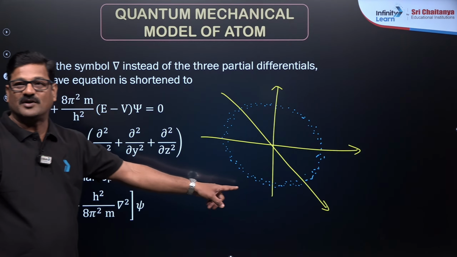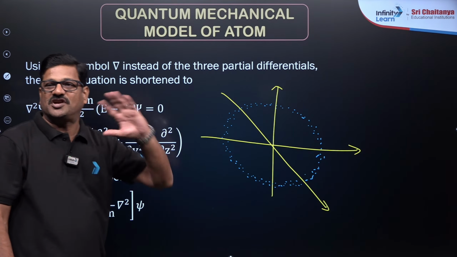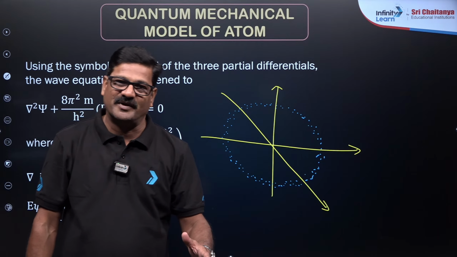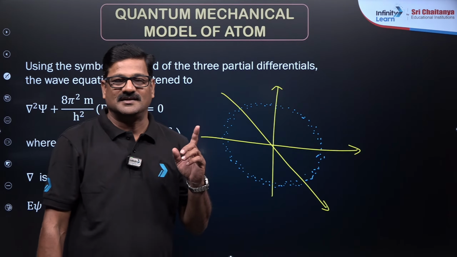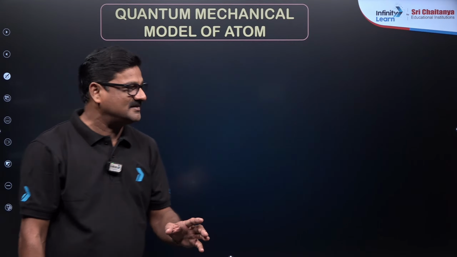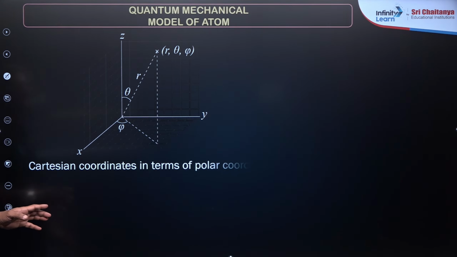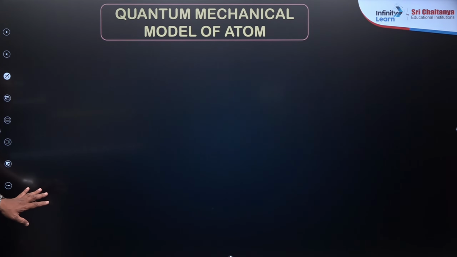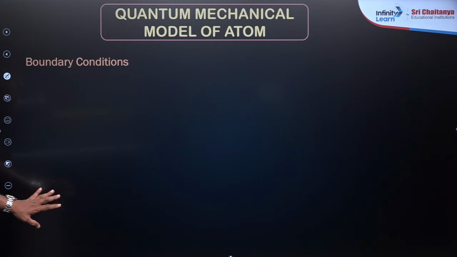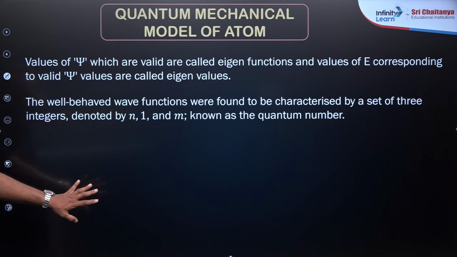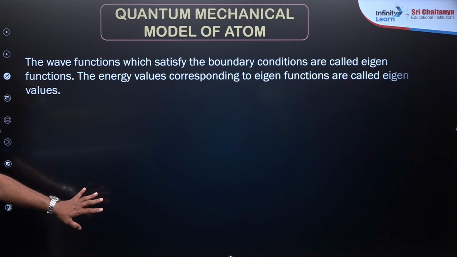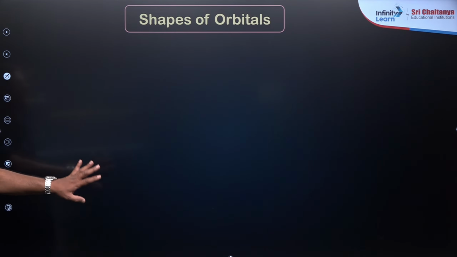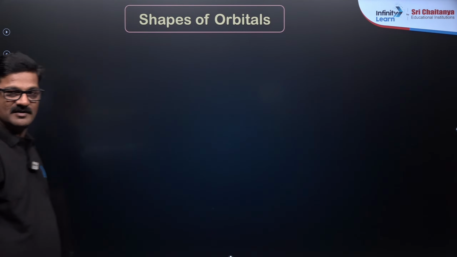Bacho, this is very important. I just want to show you the shapes of various orbitals, and graphs are important for the NEET examination. Ready for that? Okay, I don't want to indulge in the boundary conditions and everything. I just want to show you the quantum numbers, and after that the shapes of orbitals. Yes, shapes of orbitals, right?